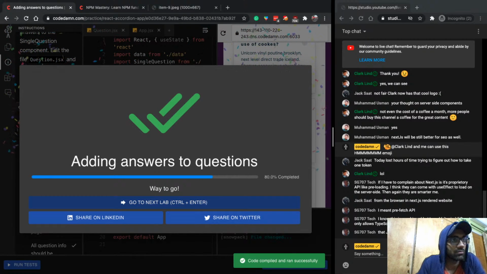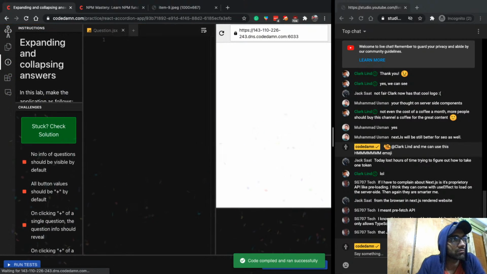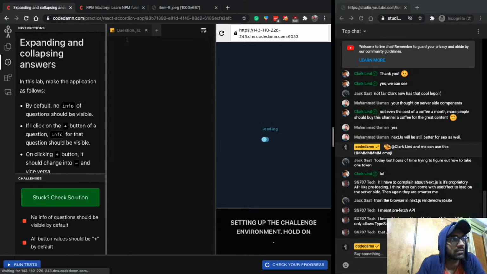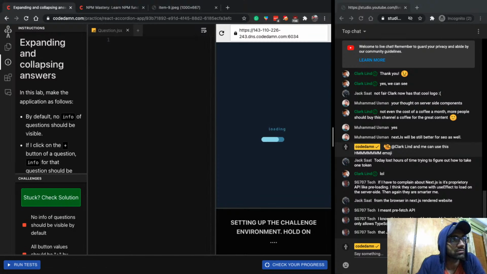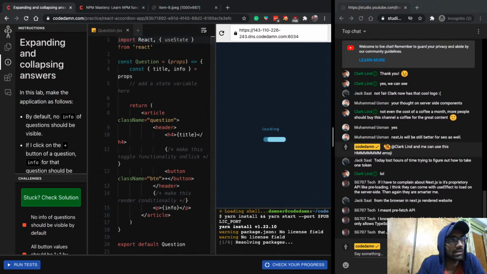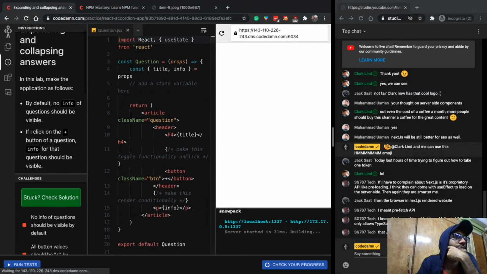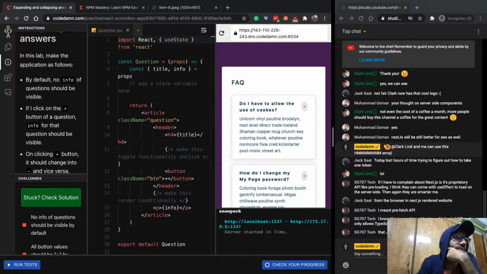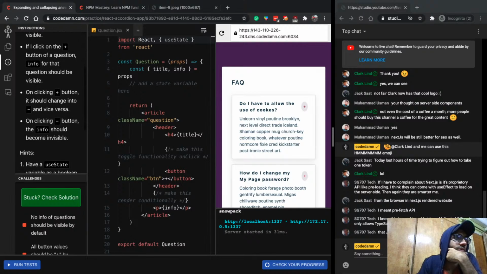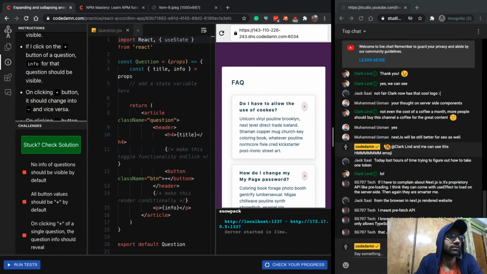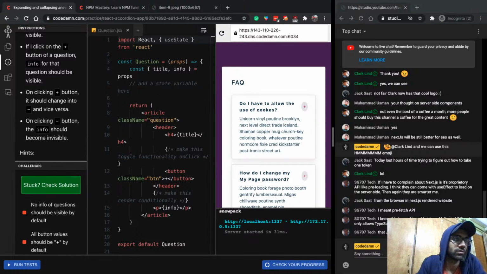And yep, there we go. On to the final lab of this little project, expanding and collapsing answers. In this lab, we finally add the interactivity after building the whole UI. The way we do that would be, if I click on the plus button, the info should be available. If I click on minus, the info should be unavailable, right? And that's basically what the challenges are about.